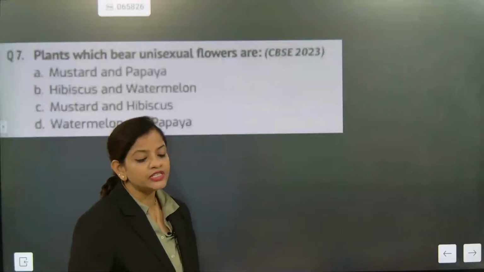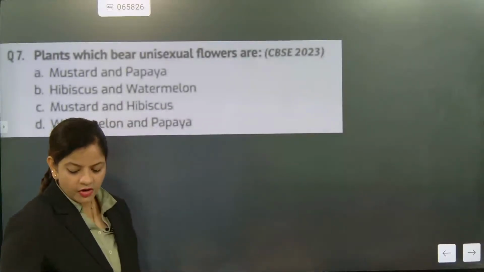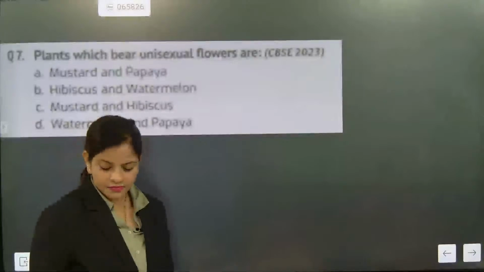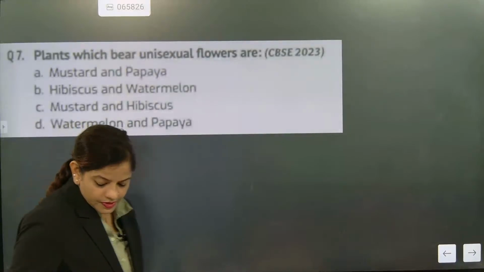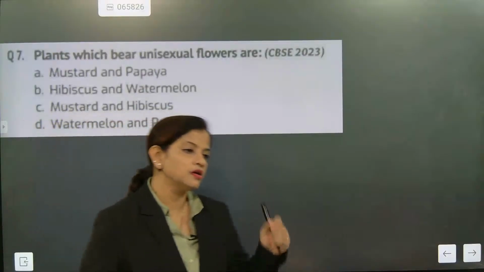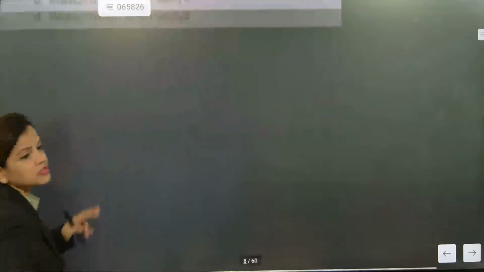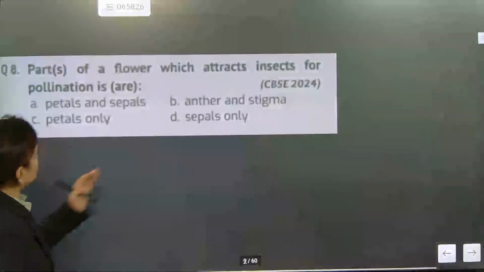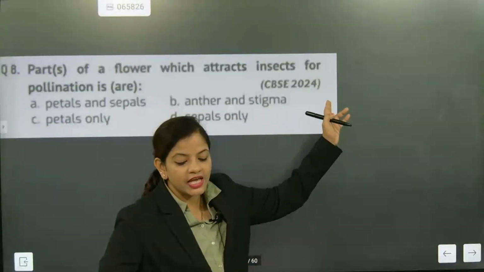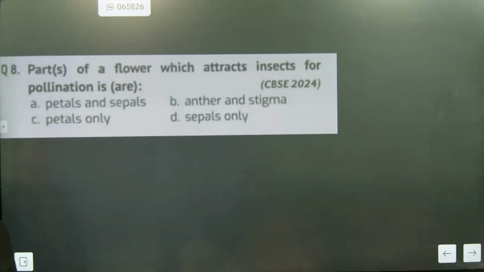What is the meaning of unisexual, beta? Absolutely. The meaning of unisexual is having what, beta? Either male or female. Bisexual means both male and female. Hibiscus is bisexual. Now this came in a question. This question came in CBSE 2024. Very nicely answer the question.